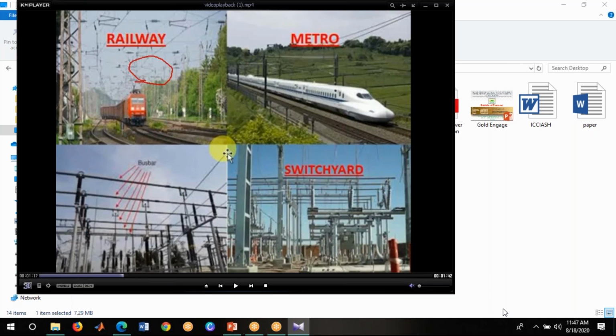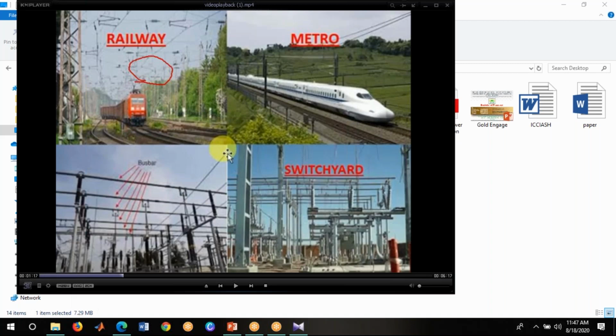So overhead transmission lines and distribution lines. When comparing transmission and distribution, there are two differences: its length and its voltage level capacity. Transmission lines are capable of carrying 132 kilovolts, 220 kV, 400 kV. When it comes to distribution, it is stepped down to 66 kV, 33 kV, 11 kV, 430 volts, 230 volts and 220 volts. So those are the two differences between overhead transmission lines and distribution lines.